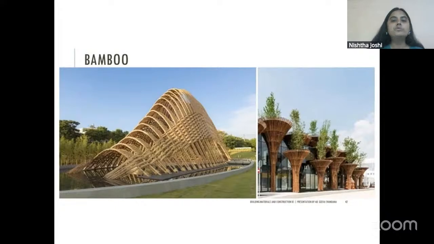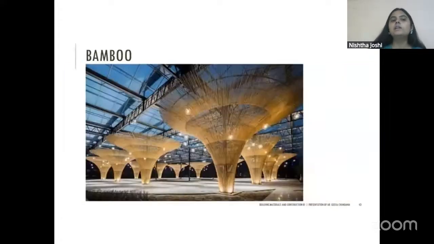So here you can see an installation of bamboo. Then bamboo has been used as an aesthetic element in front of a building facade to give it a different kind of look, where the building, although it is made with glass and steel, has this wooden plantation structure that adds a very unique element to the building.